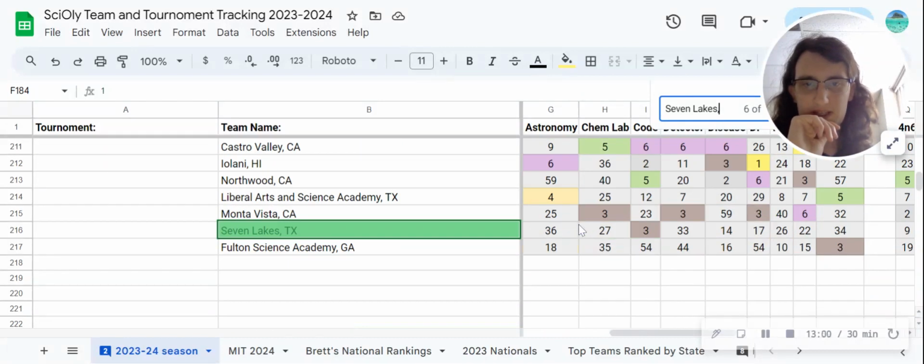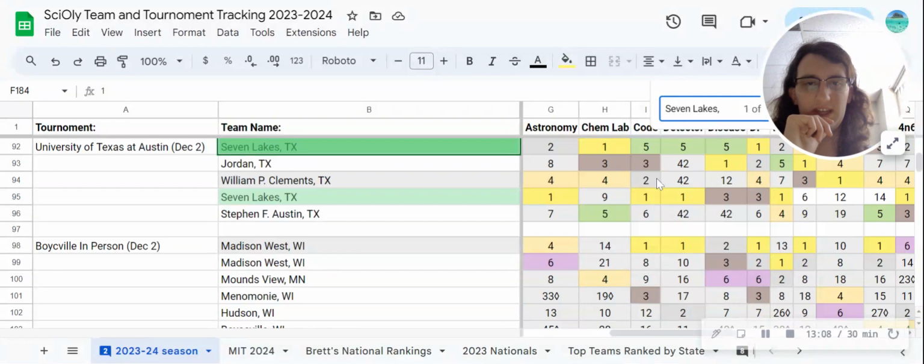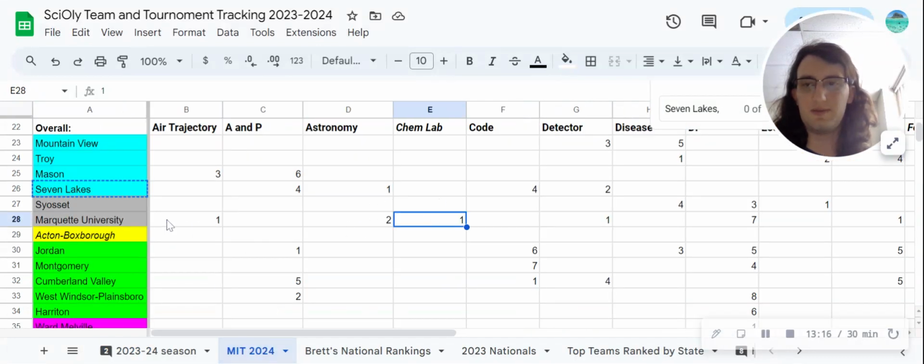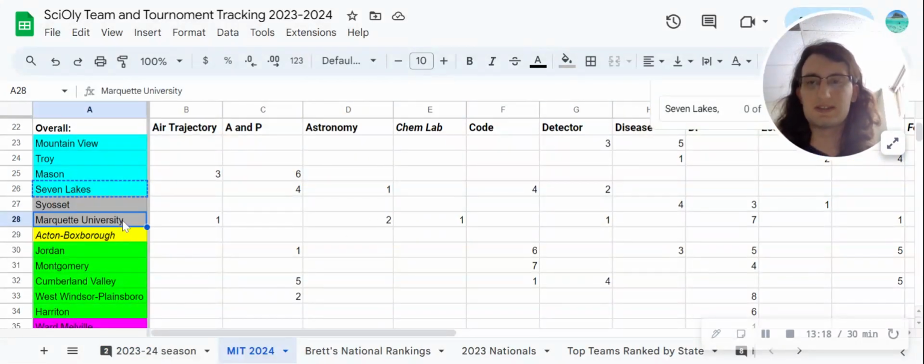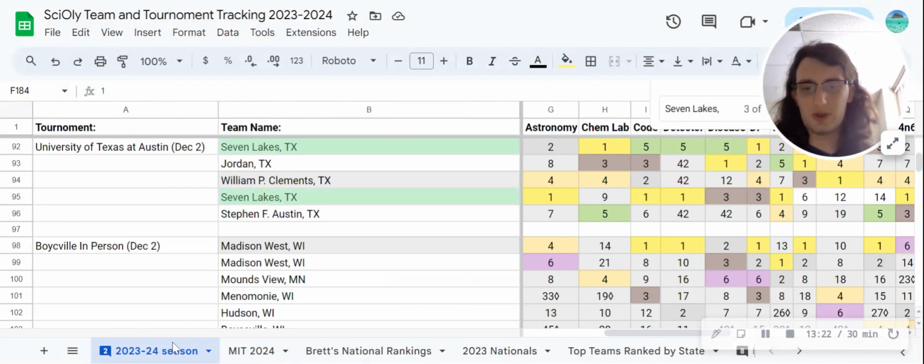Really, again, the only indication that they're not very good at astronomy is Highlands, which not only is very old and outdated, but again, I'm not a super big fan of the tournament to begin with. And here, first and second at University of Texas. So even unstacked, they can do really well in this event. So I'm going to give astronomy to Seven Lakes. Chem Lab, I'm giving to Marquette. Another one to Marquette.